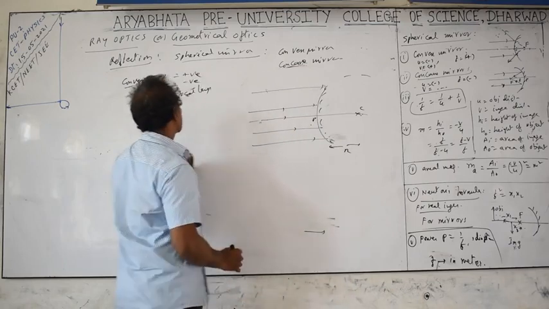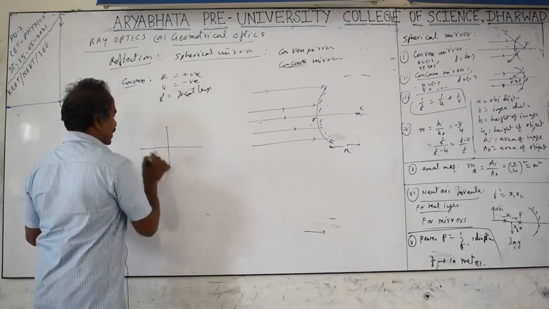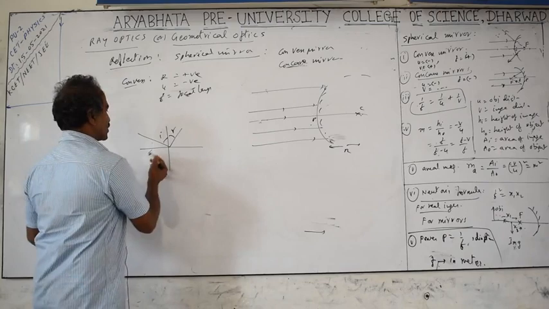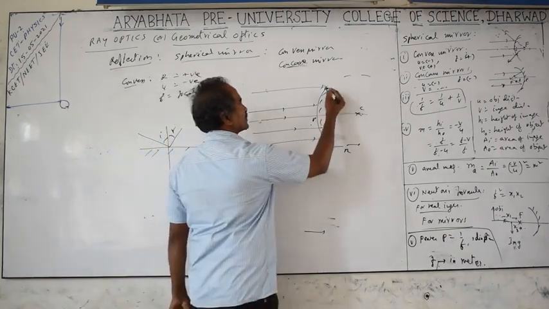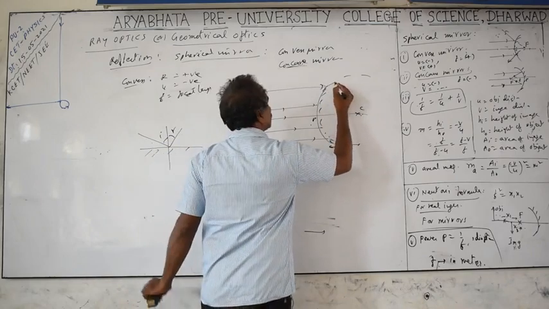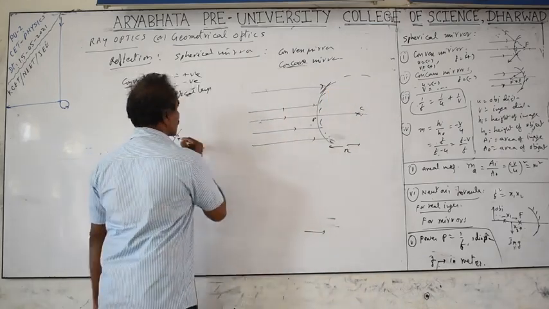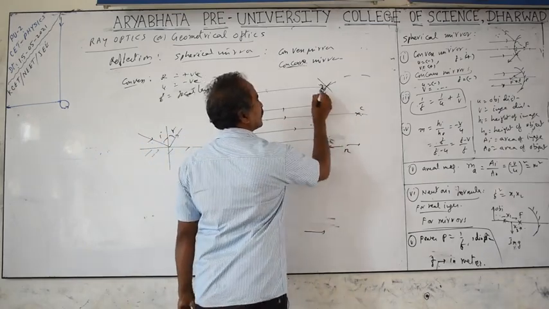The laws of reflection are also applicable for the concave mirror. For the plane mirror, what you have taken is I equals R, the angle of incidence equals the angle of reflection. The same thing is applicable, but it is a curved surface. If you want to apply the laws of reflection to a curved surface, you must take a tangent to the surface.